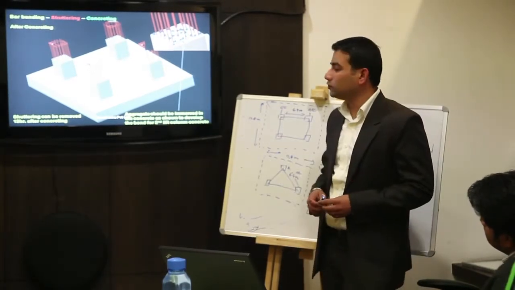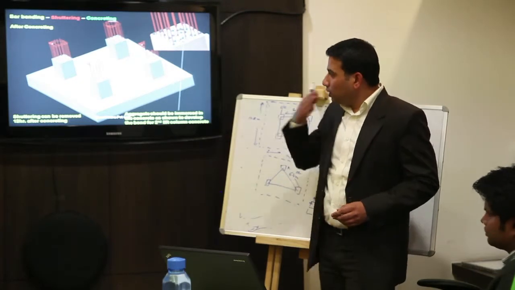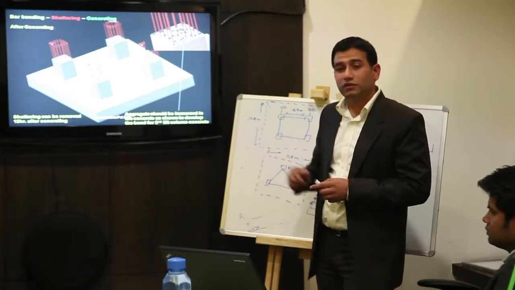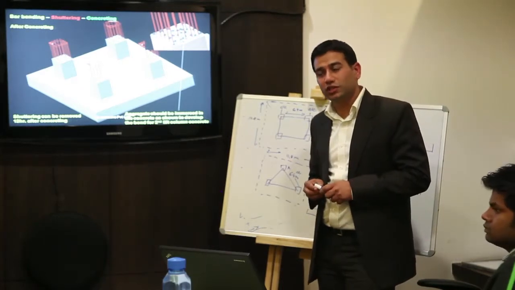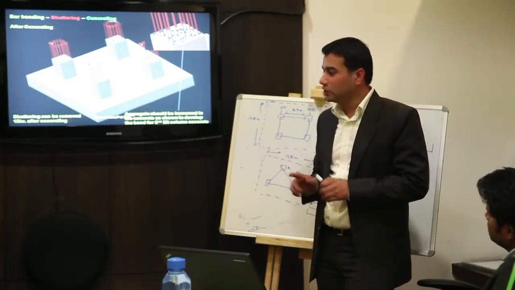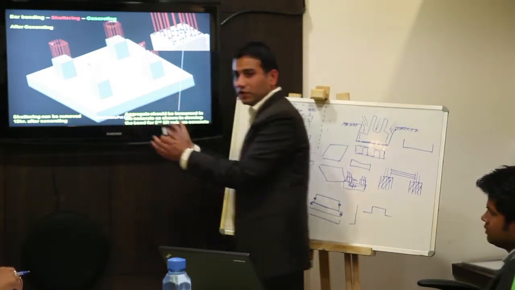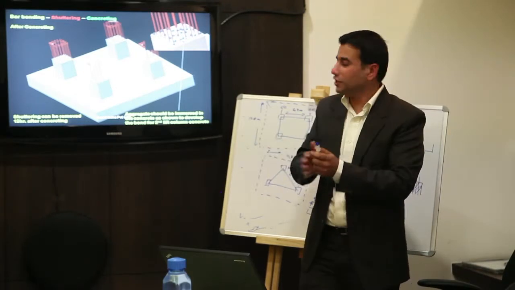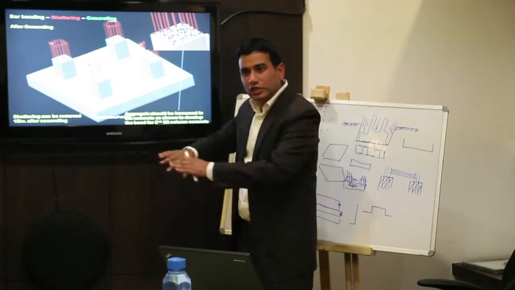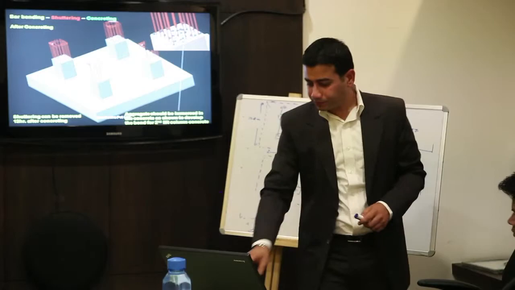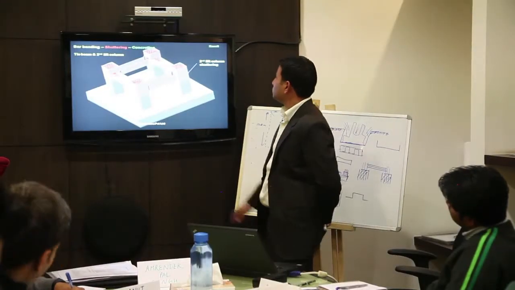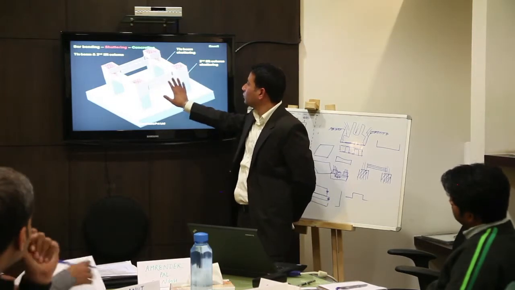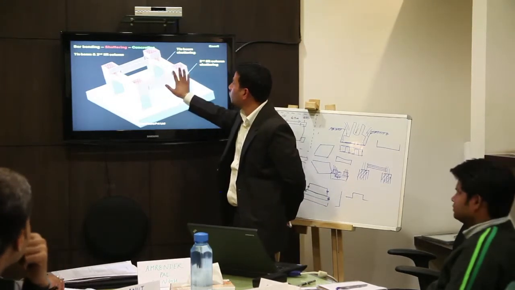You remove the shuttering after 12 hours of the column first lift. In the raft, the time to remove is 24 hours, because the volume of the raft is very big. If you dismantle the shuttering before 24 hours, it will be thrown down by force automatically. This is the shuttering for the second lift, okay, and this is the shuttering for the tie beam to join the columns to columns.